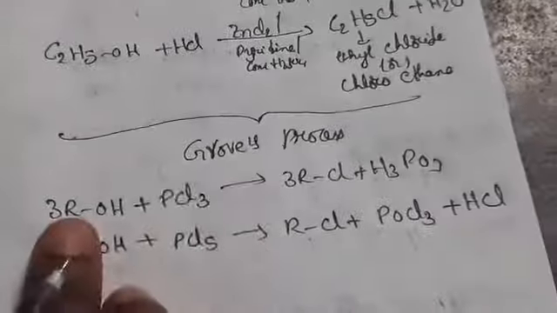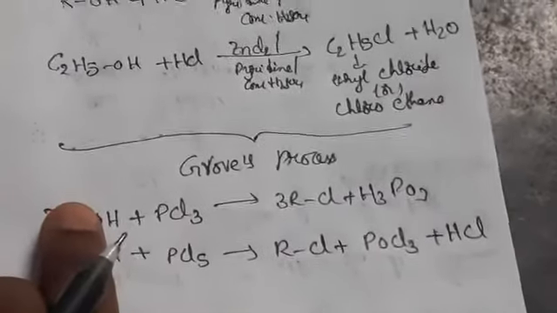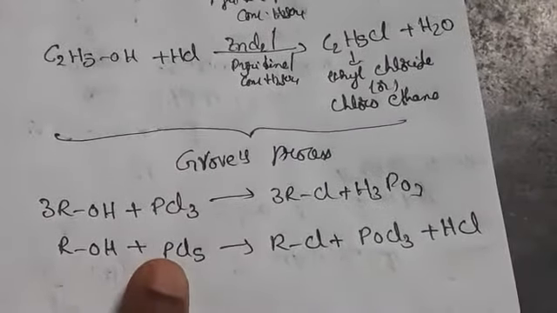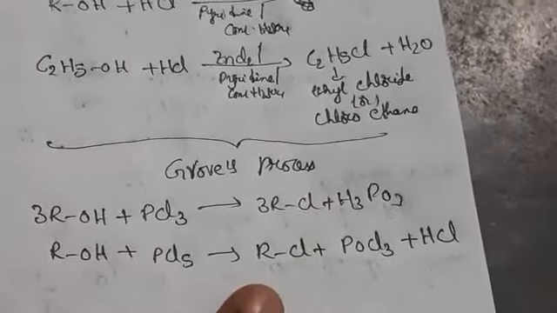So we can prepare alkyl halides from alcohols, where R can be aromatic or aliphatic. If you take CH3CH2OH, it will form in the same way. This is the first preparation, from alcohol.